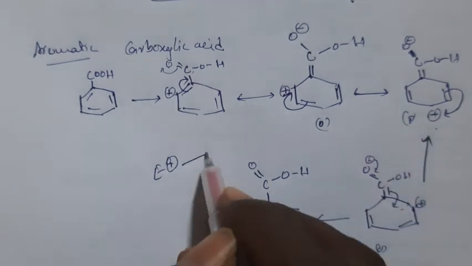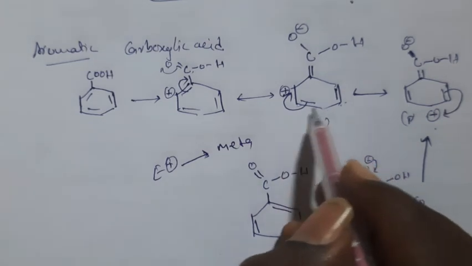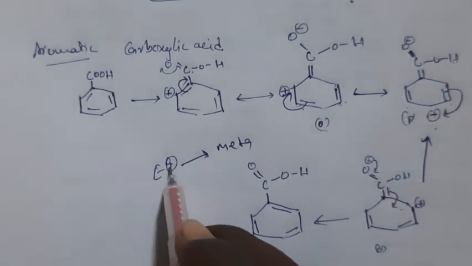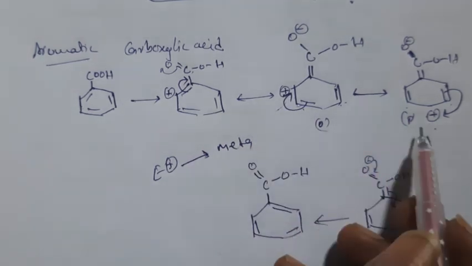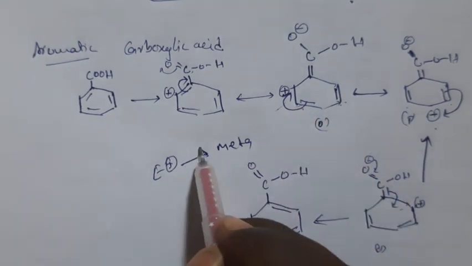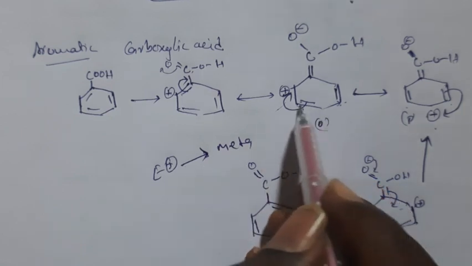It directly attacks the meta position, because on the meta positions you are not getting any plus charge. The ortho and para positions are repulsive, and the meta positions have no plus charge, so electrophilic attack takes place on the meta positions.